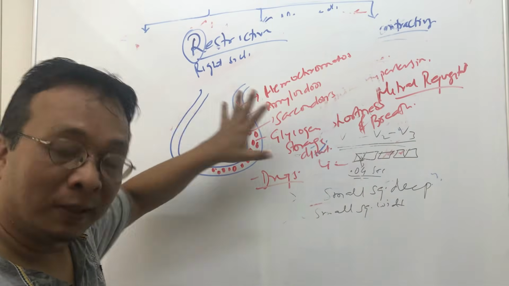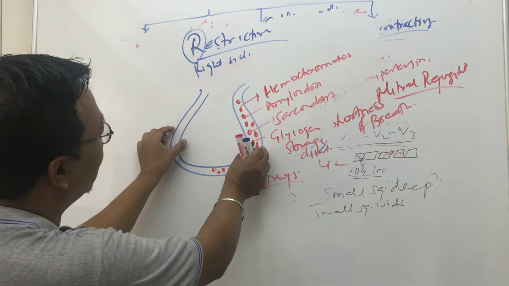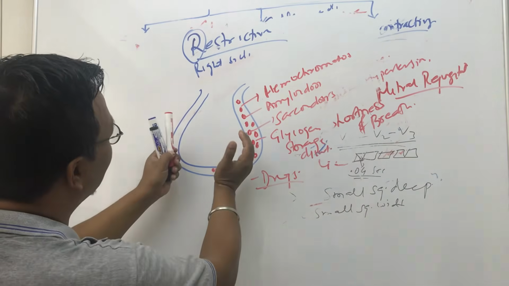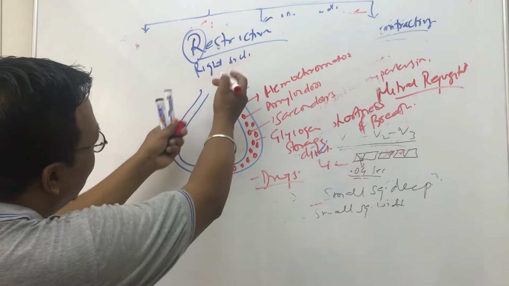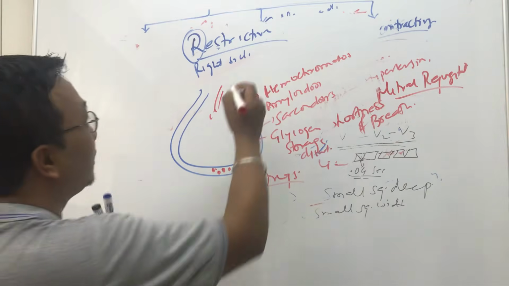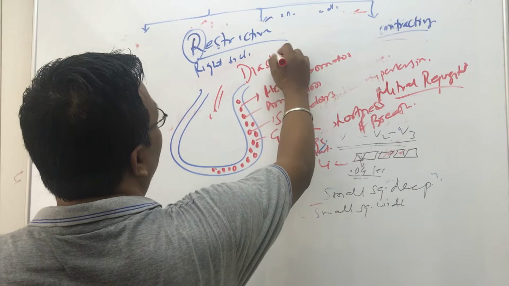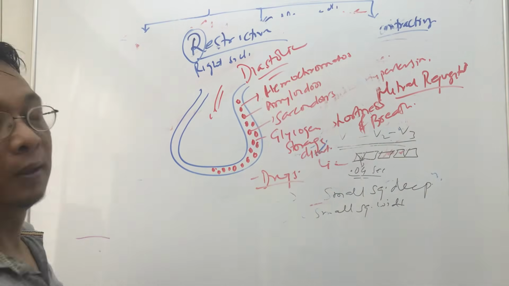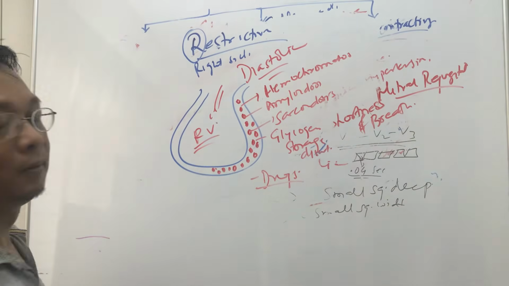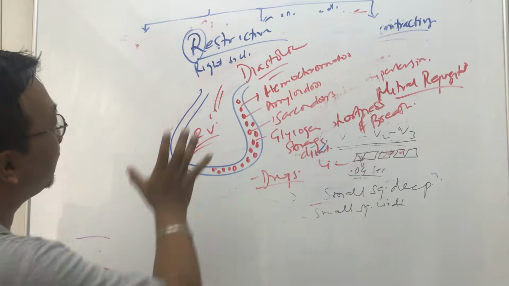So it is an infiltrative disorder. As a result, it becomes stiff. To have diastole, it needs to relax. So it has failed to relax, meaning this is also a diastolic disorder. And it more prominently affects the right ventricle. Okay, more commonly it affects the right ventricle.